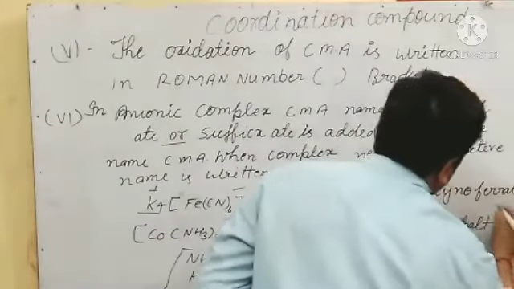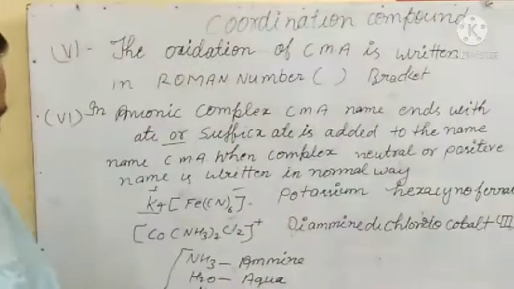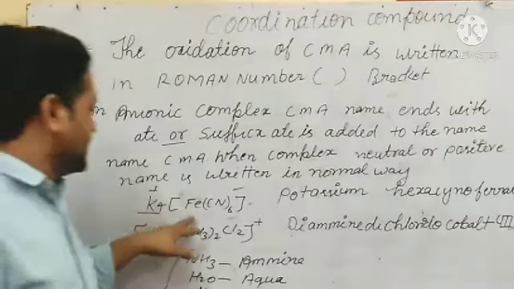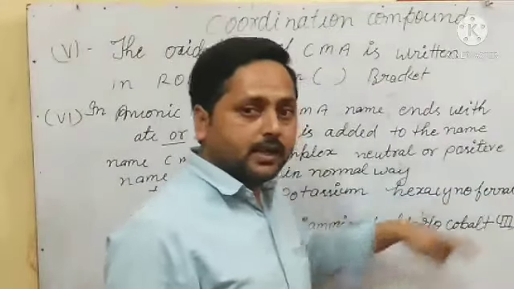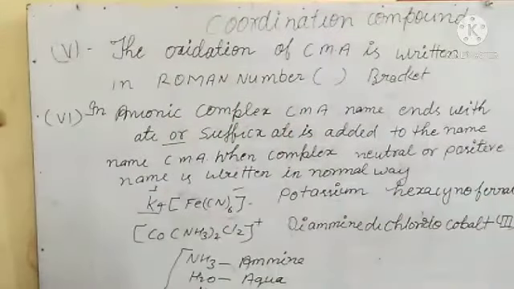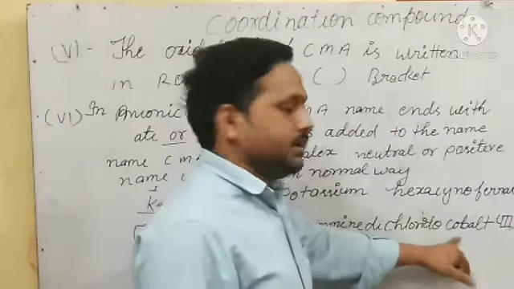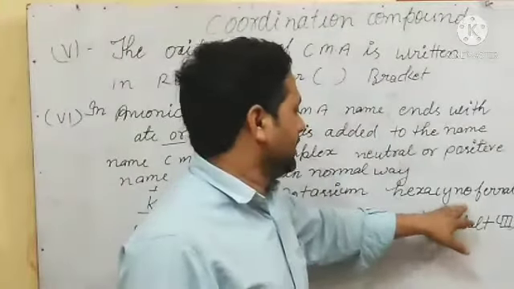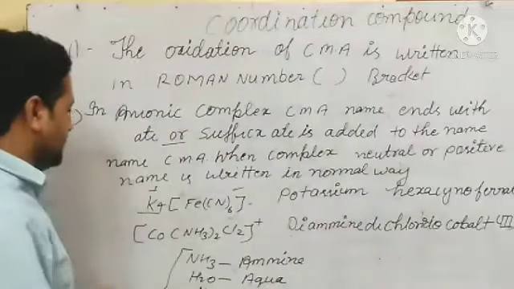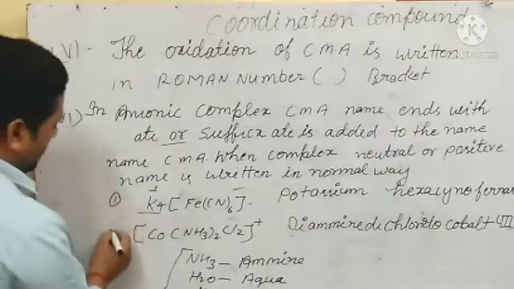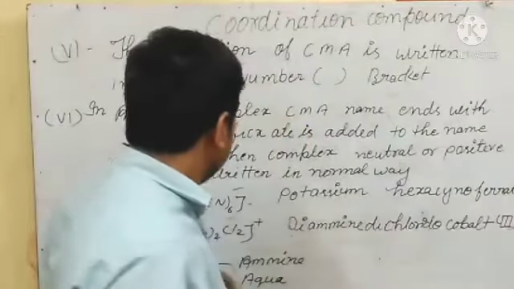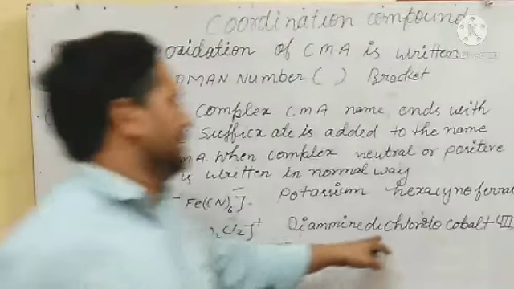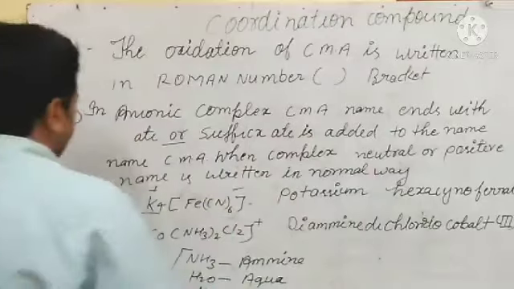So this is the ligand. What I want to show you is that in the first case it was a negative complex, so we added "ate". But here the complex is not negative, so we wrote cobalt, the normal name. The first compound name is potassium hexacyanoferrate(II), and the second is diamminedichloridocobalt(III). Okay, so maybe there is confusion in calculating the oxidation state.